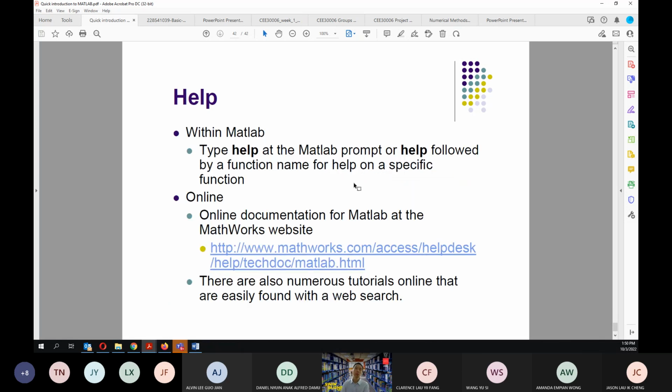Help can be obtained directly in MATLAB. For example, if there is a particular command that you don't know, you can type help followed by the command, and MATLAB will show you.